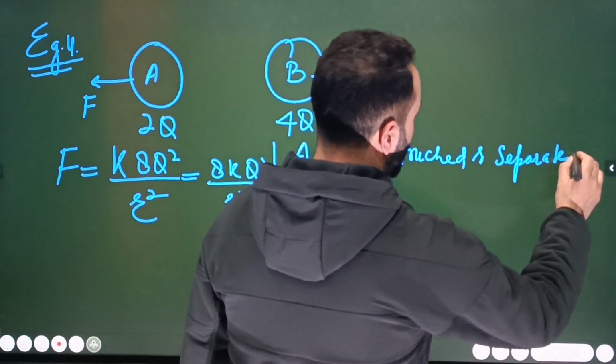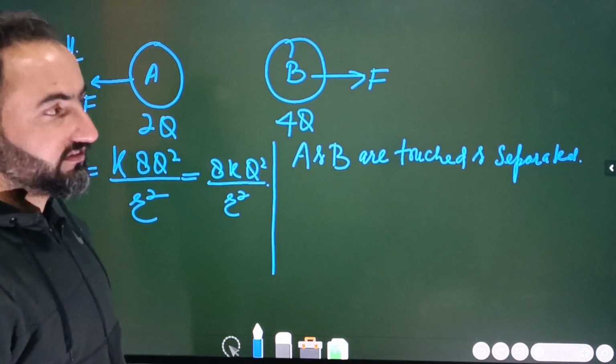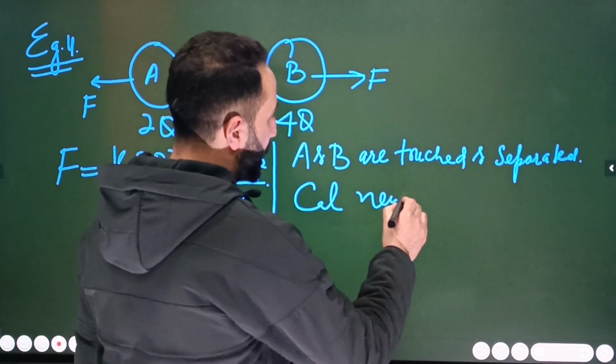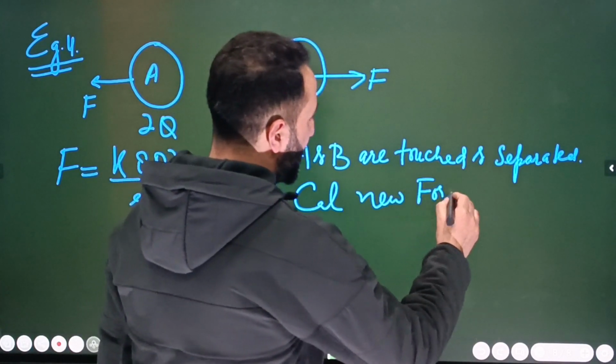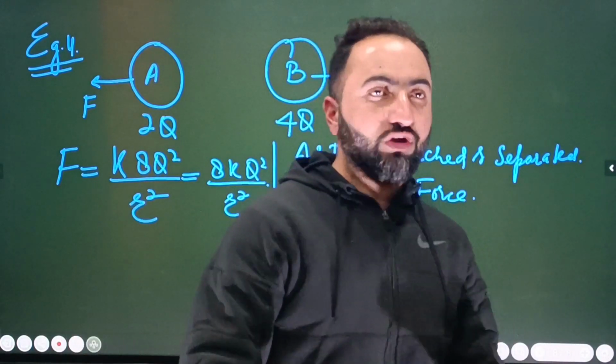ठीक है ना बेटा. So I am sure आपको अच्छी तरह से ये समझ में आया होगा बेटा. A and B are touched and separated. Calculate F dash. Calculate new force. आपको नया force निकालना है बेटा between the A and B. That means they are touched and then they are separated by the same distance, which is R. So you have to calculate the new force.